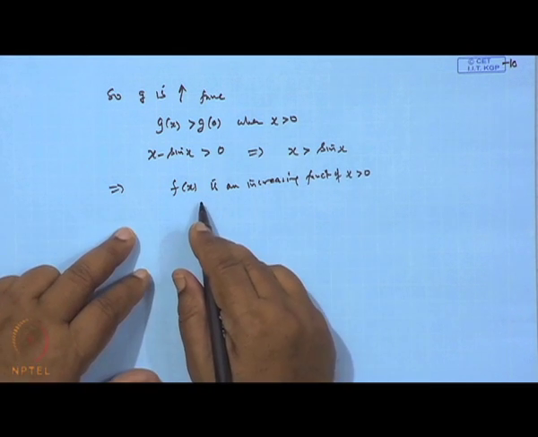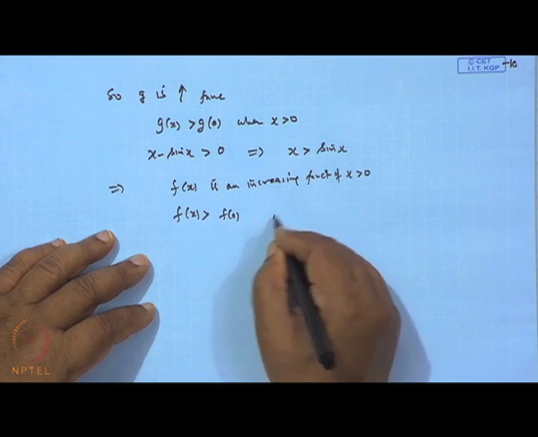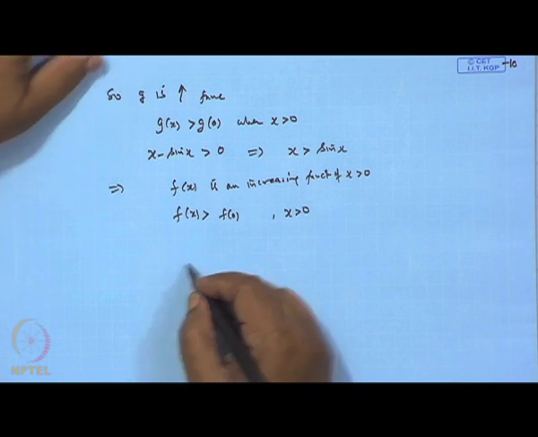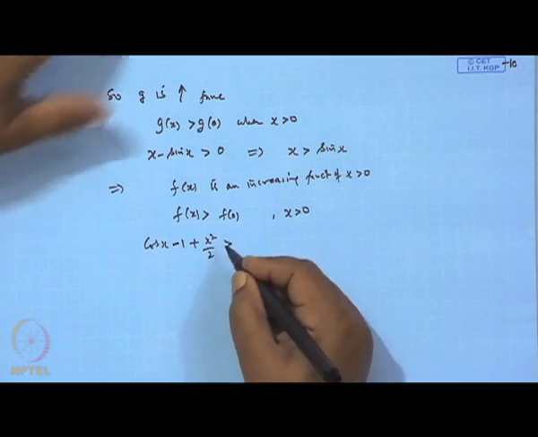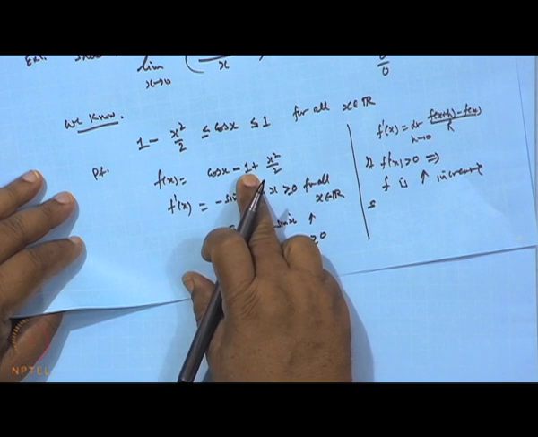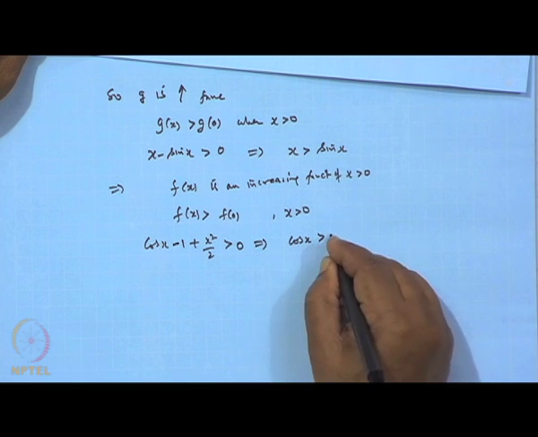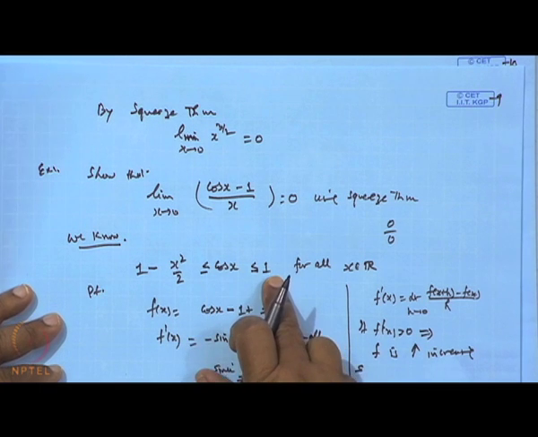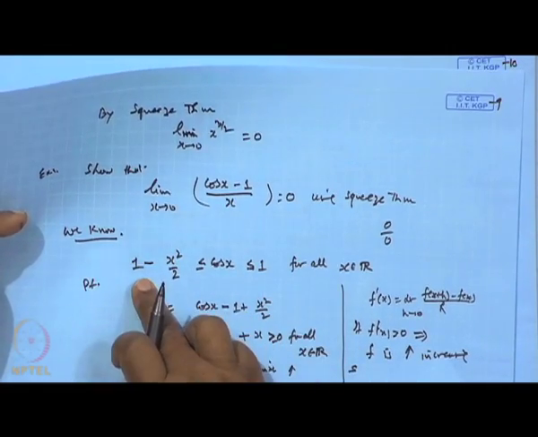So, when it is an increasing function of x, then the value of f(x) is greater than f(0) when x is positive. But f(x) is cosine x minus 1 plus x square by 2, which is greater than f(0). When you take f(0), then x is 0, so 1 minus 1 is 0. So, this is 0. This implies that cosine x is greater than 1 minus x square by 2. So, this side is proved. Cos x is always less than or equal to 1, because it is a function bounded by 1. So, this result is true.